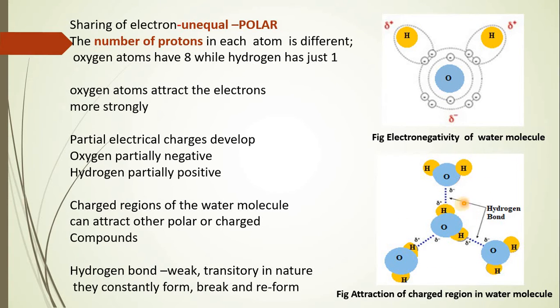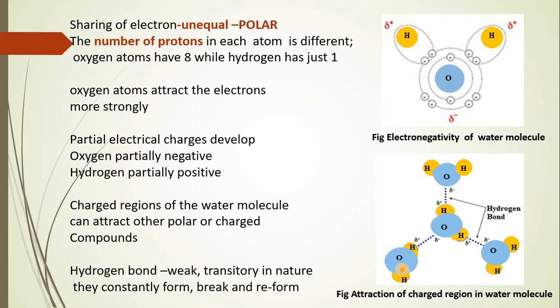What does it mean? Now here, if you consider hydrogen, let me say the central molecule as molecule 1. It is attracting molecule 1, 2 as well as 3. Now if you try to see, the attraction is between the partial positive charge of hydrogen belonging to molecule 1 and the partial negative charge of the oxygen of molecule 2.